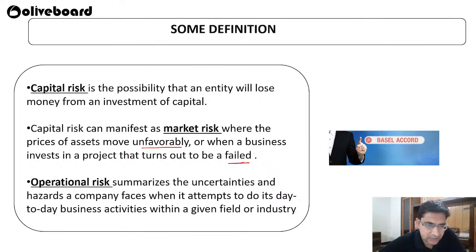Then operational risk. It summarizes the uncertainties and hazards a company faces when it attempts to do its day-to-day transactions. That means if a company is working and all of a sudden there is a fire, or an earthquake, or even in the manufacturing sector some blast happens or a fire breaks out, these are all operational risks in day-to-day business activity within a given field or industry.